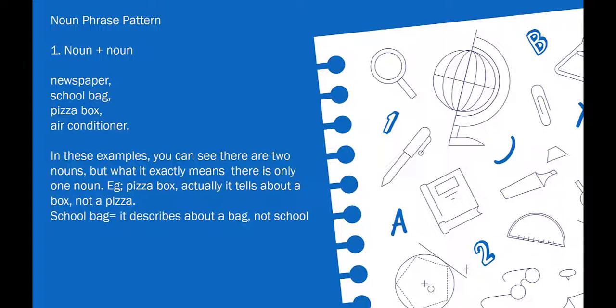In this example, you can see there are two nouns, but what it exactly means, there is only one noun. For example, pizza box. Actually, it tells about a box, not a pizza. School bag. It describes about a bag, not school.